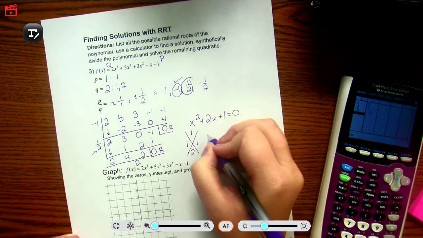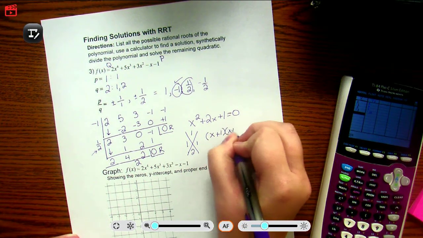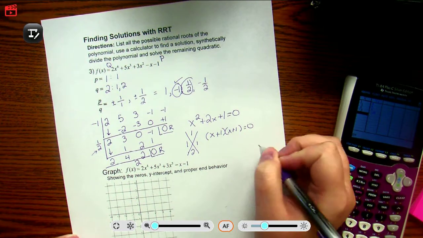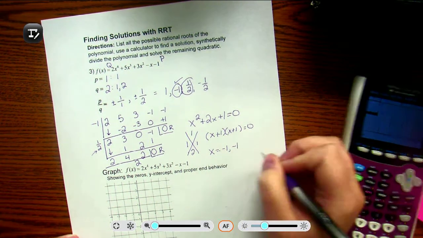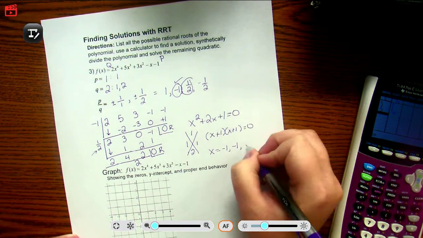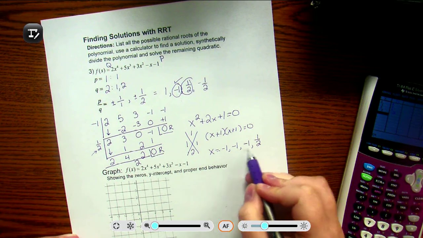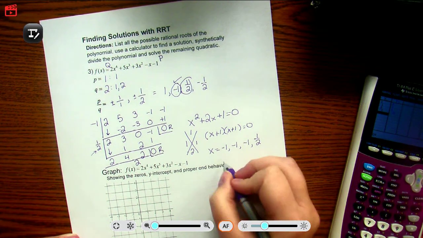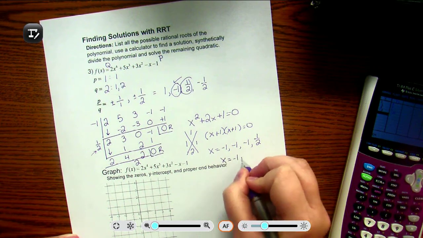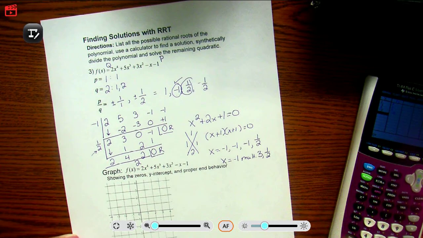So this is going to factor into x plus 1, which means I have two more solutions of -1. And if I add in this one from up here and my 1/2, I have 3 total that are -1. I have a multiplicity here. So I have x is -1 multiplicity 3 and positive 1/2.